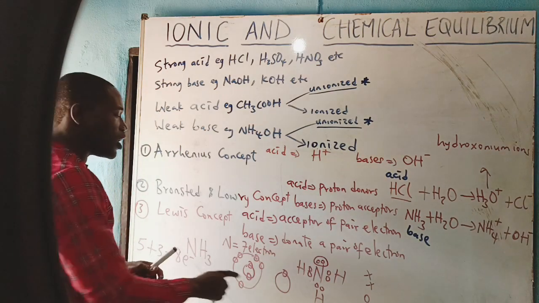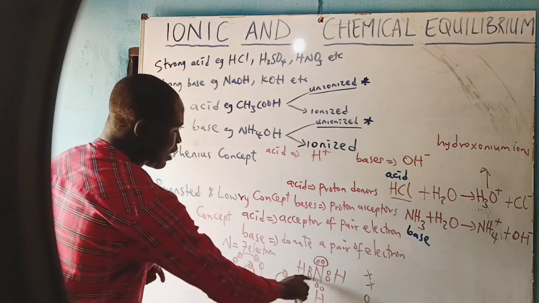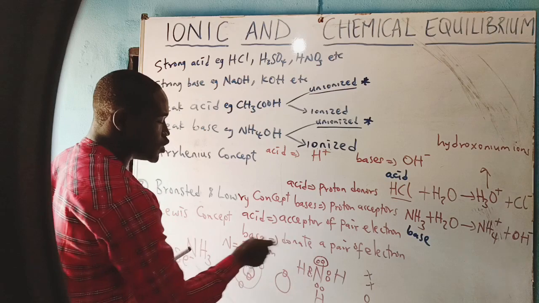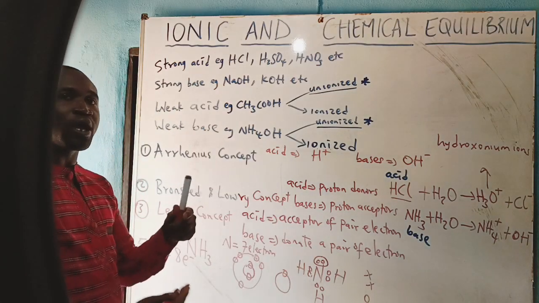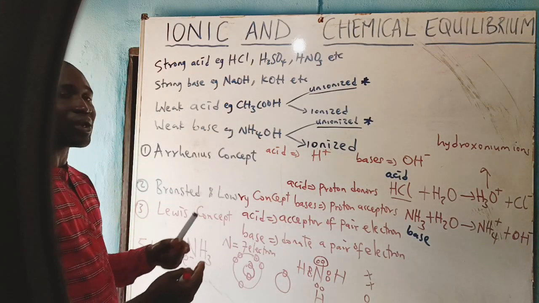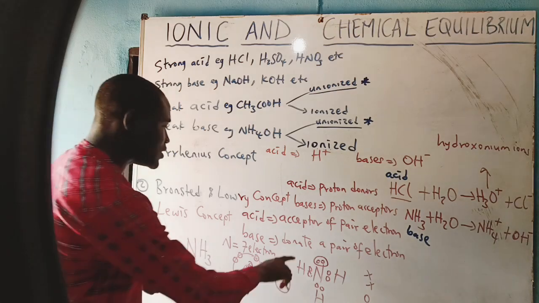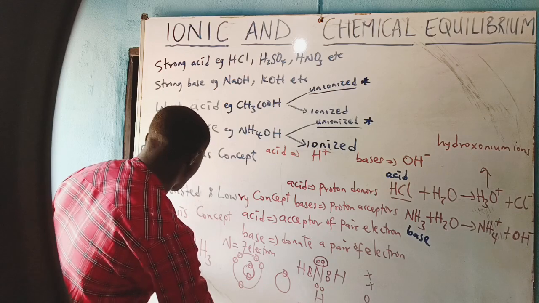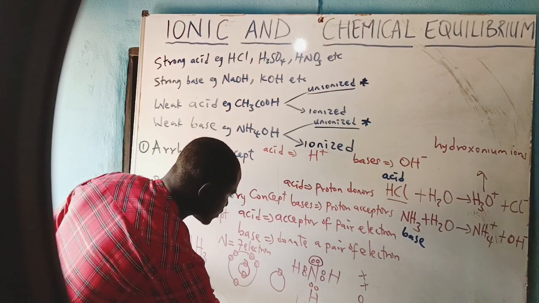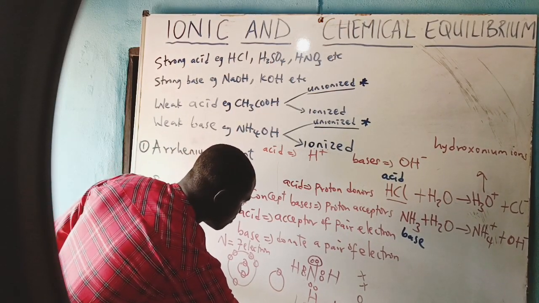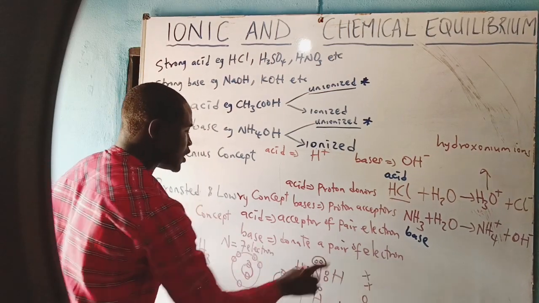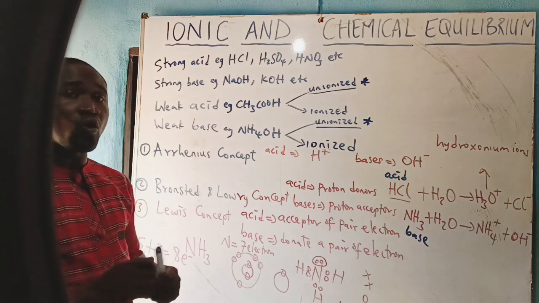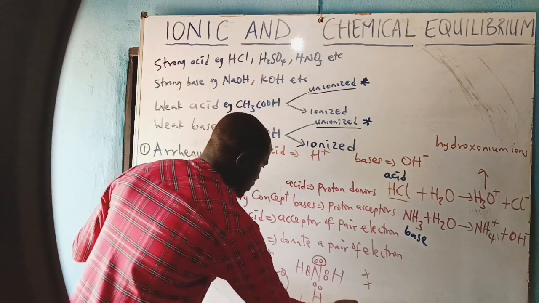Now, because this ammonia has a pair of electrons which is to be donated to form a coordinate bond with another molecule, we say that it has a pair of electrons for donation. This is what we call a Lewis base, because it has a pair of electrons which it can donate to another molecule to form a coordinate bond. Let's see what we mean.